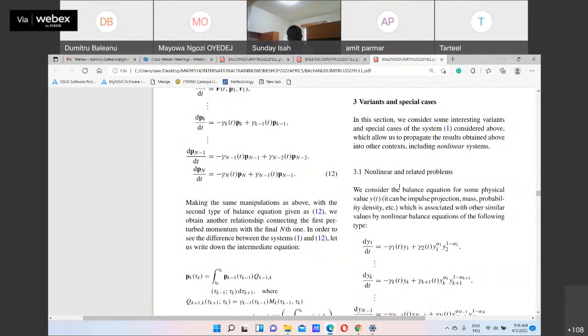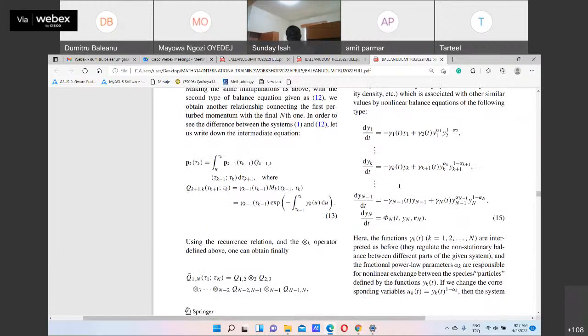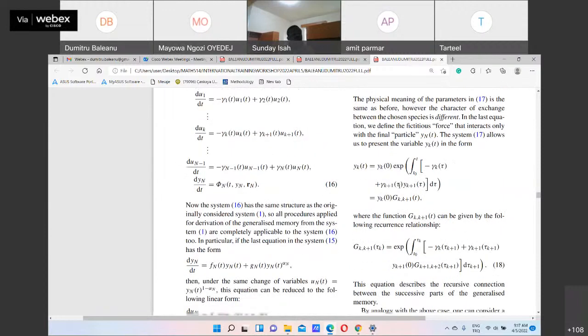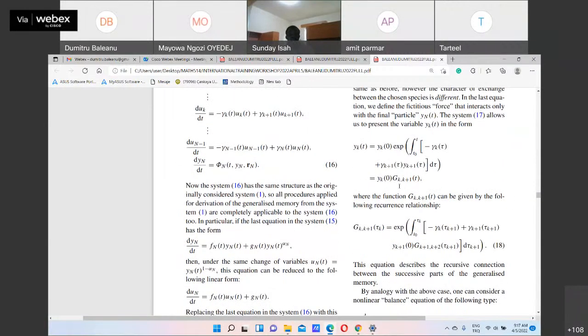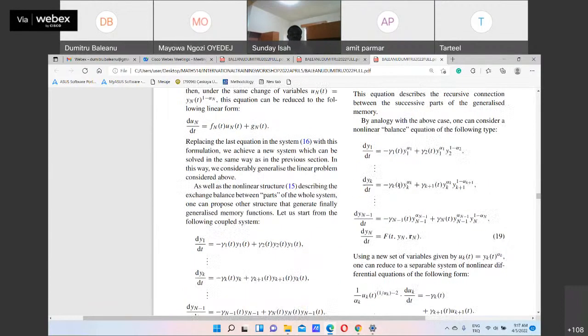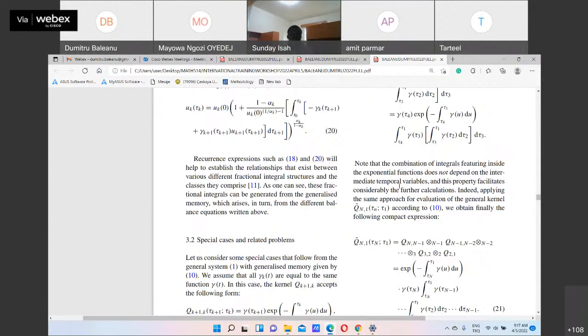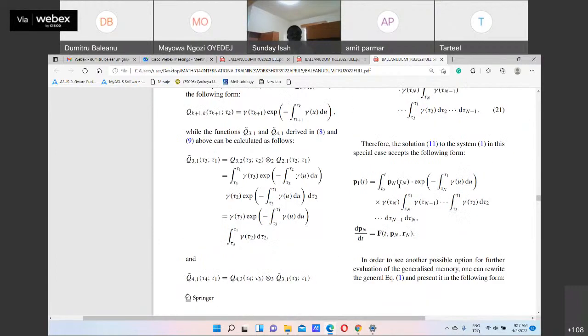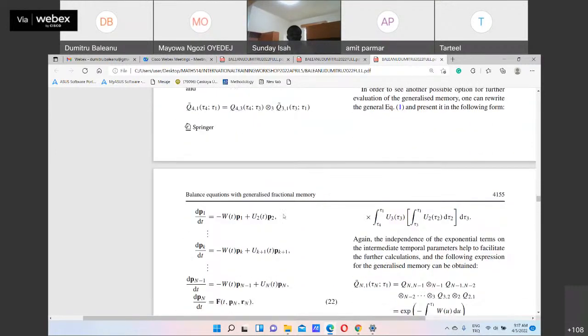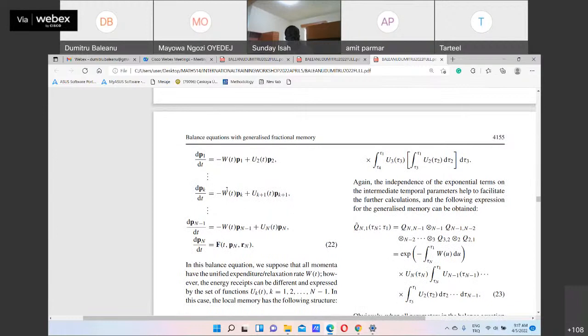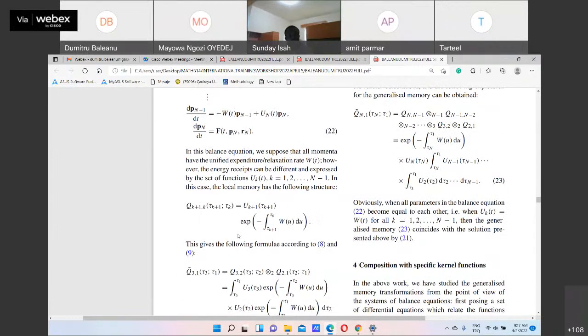Now, depending on the kernel, depending on the system, we obtain different kernels. So, for example, the power law kernel is obtained, but we obtain other types of kernels also, including Mittag-Leffler. So this is the problem. If you put in different types of kernels, we obtain as a solution of this system some operators of this type. So the local memory is modified, right?